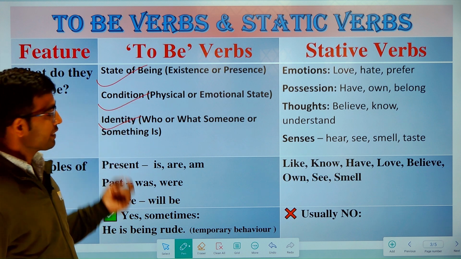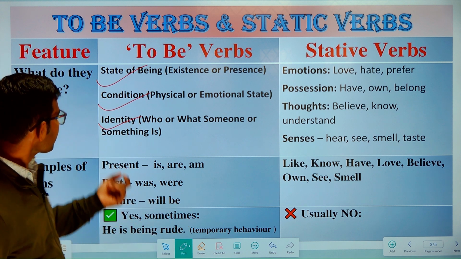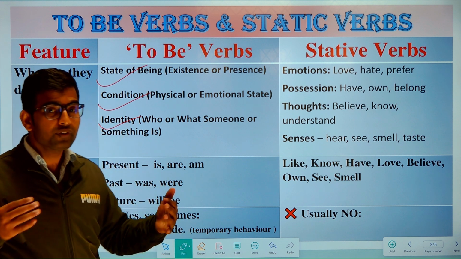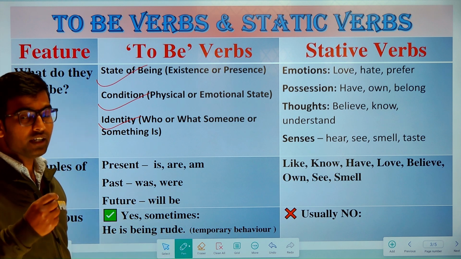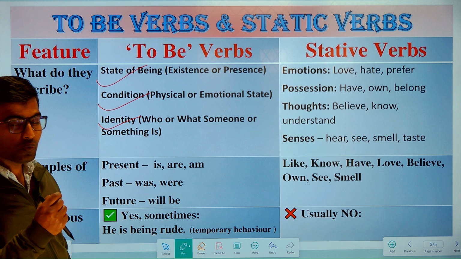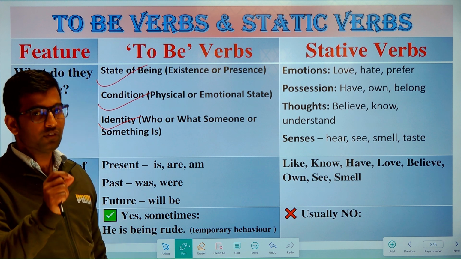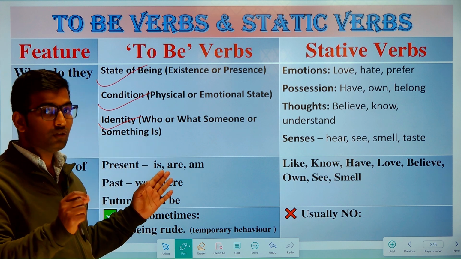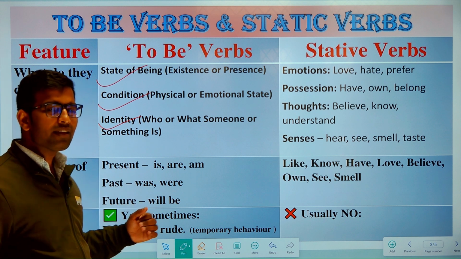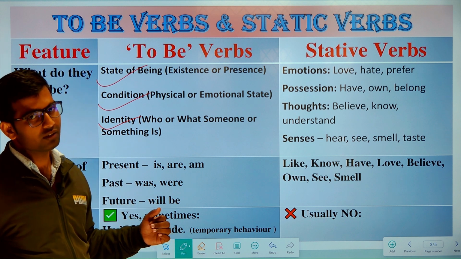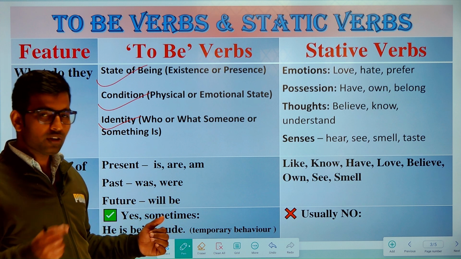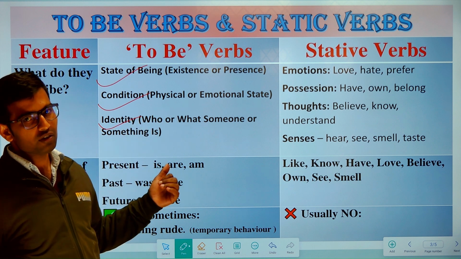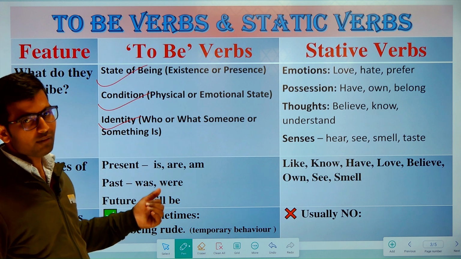And about condition, it's physical or emotional. Suppose I am physically tired now, so I say I am tired. To say my present condition, I am going to use the word am. It's a to be verb, right? So I am tired shows my physical condition by using a to be verb. And for emotional state, like happy, angry, sad, etc., like she is sad, here the word is shows the mental condition or the emotional state of someone. So we are going to use a to be verb to say that.